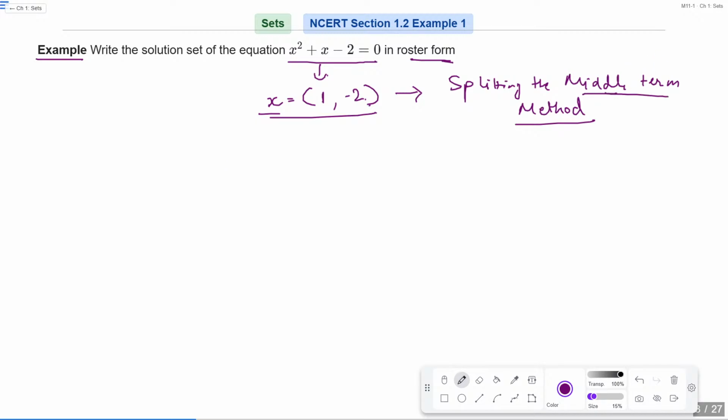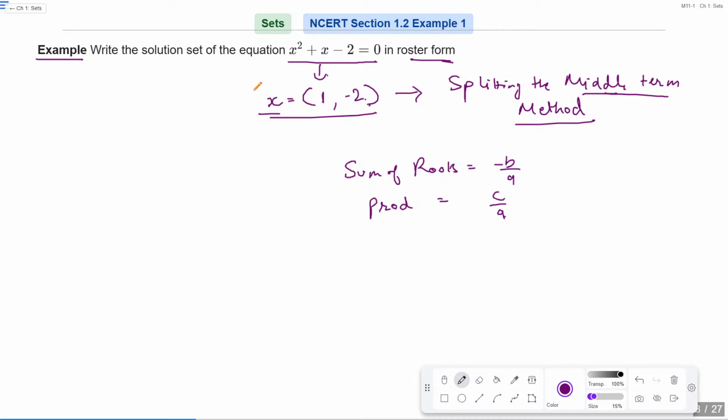Anybody? Basically that method says that the sum of roots will be minus b by a and the product of roots is c by a.